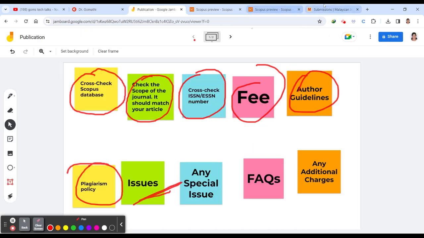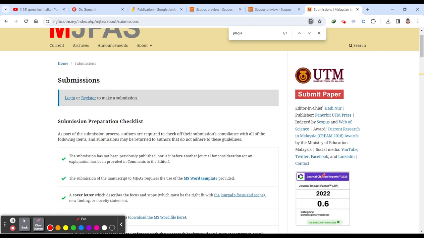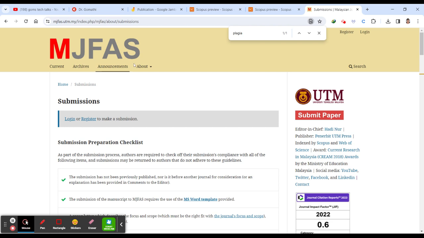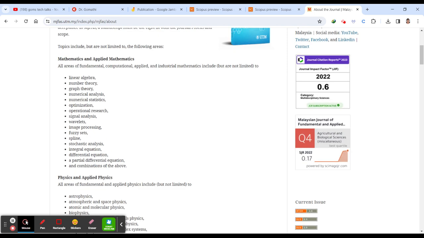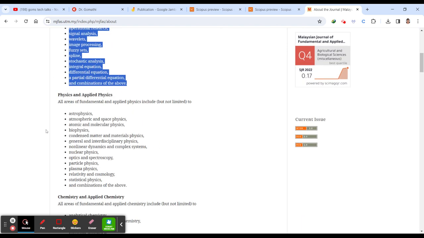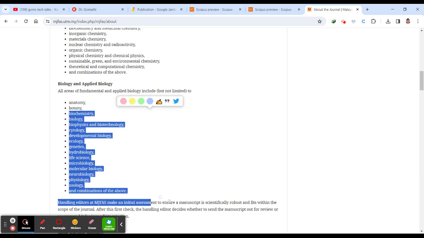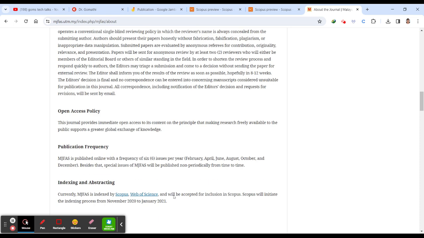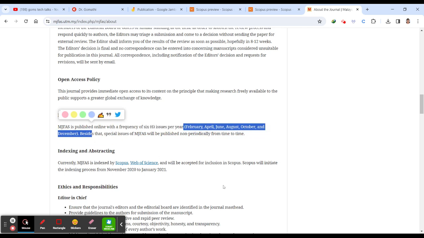And the next one is the issues, how many issues a year they are publishing. Either you can check in the homepage, probably in the homepage they will be mentioning all about the issues, what the journal is about, mathematics, and what subjects they are accepting. You can see this many subjects they are accepting, and this is the publication frequency, 6 issues per year: February, April, June, August, October, and December.